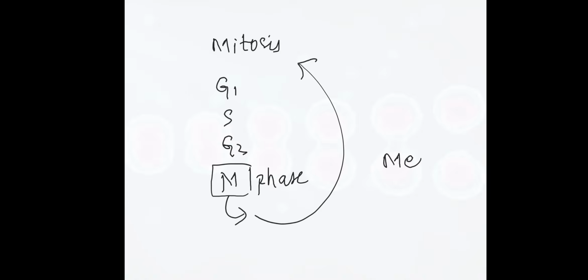In the case of meiosis, it would be meiosis phase. So now we will be discussing the stages of M phase, particularly in mitosis. This M phase starts with